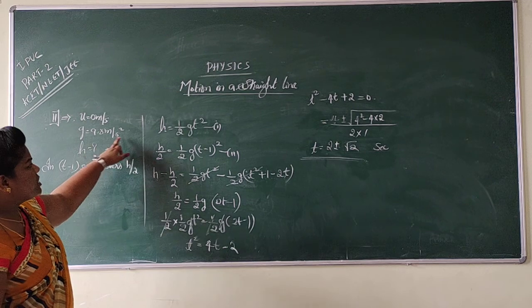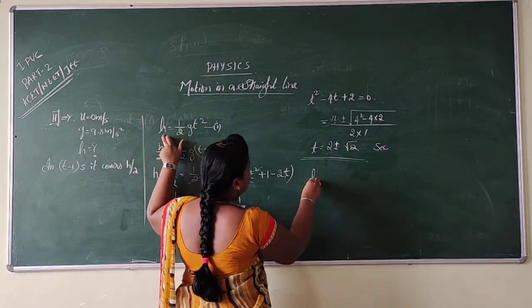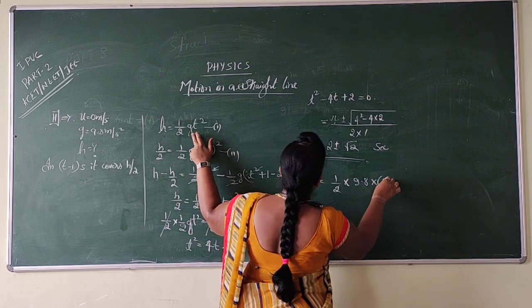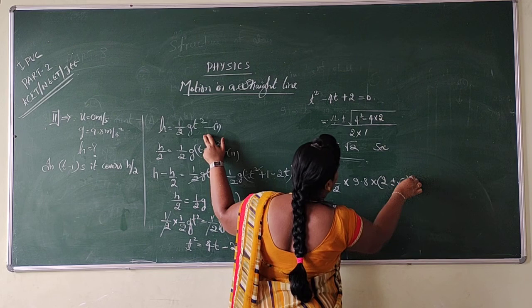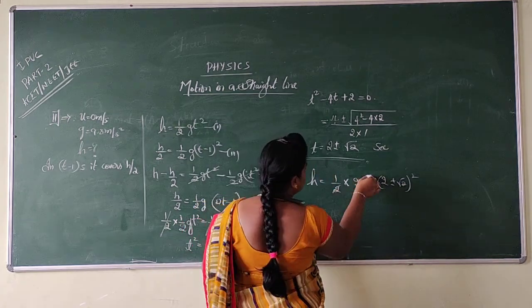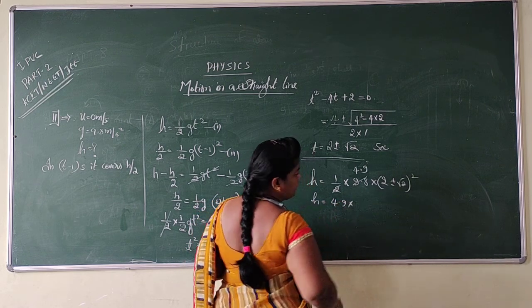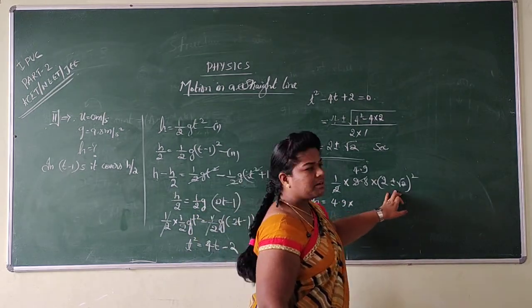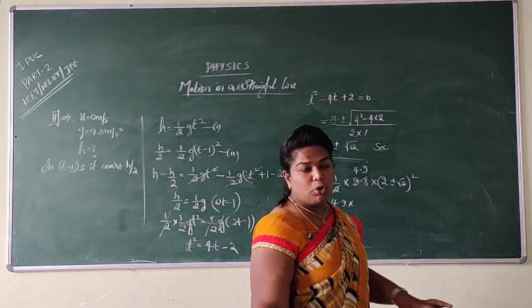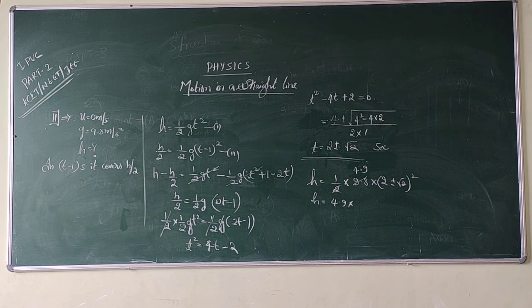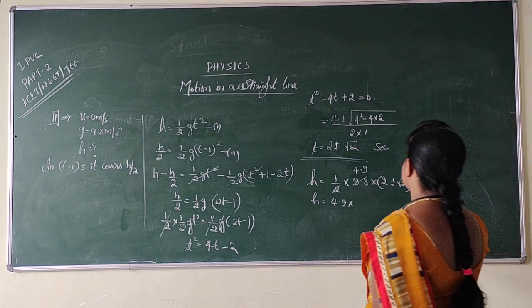Then we can calculate h. So h is equal to half into what is g? g is 9.8 into t, which is 2 plus or minus root 2 whole square. See here, 2 ones are 2, 4.9 is there. So that is equal to 4.9 into (2 plus or minus root 2) whole square. So which one should I consider, plus or minus? I should consider always plus. I should not move towards using minus.